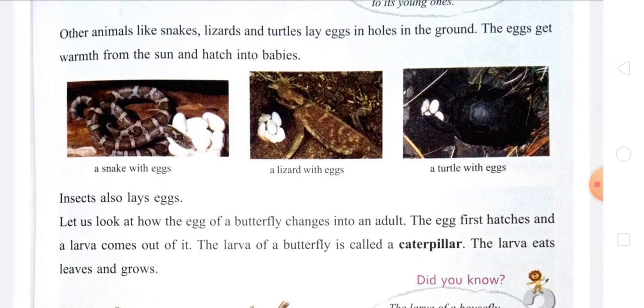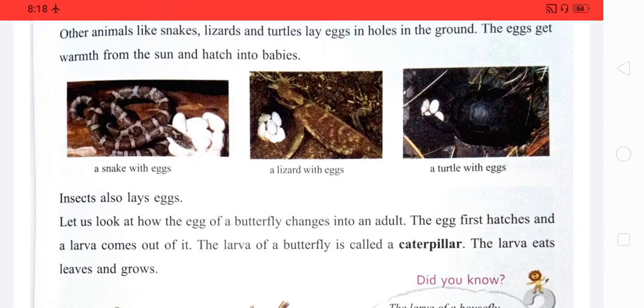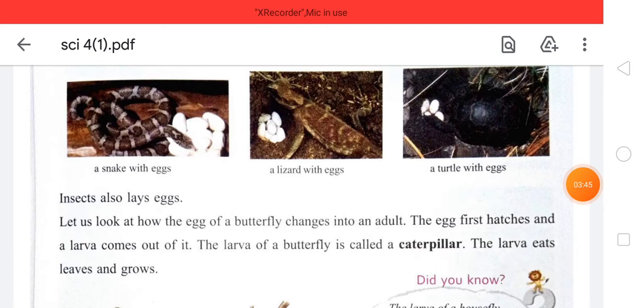Insects also lay eggs, students. Let us learn about the butterfly, which changes into an adult. The butterfly first lays an egg, and the egg becomes a larva, and from the larva the butterfly comes out. The larva of the butterfly is known as a caterpillar.